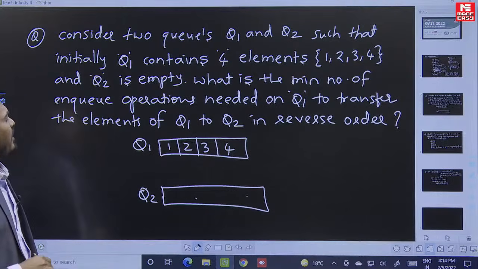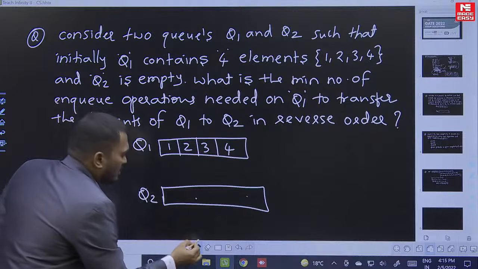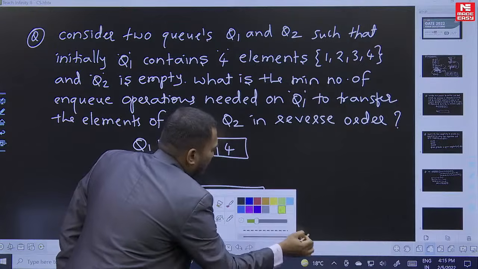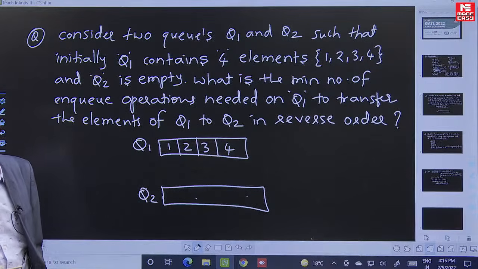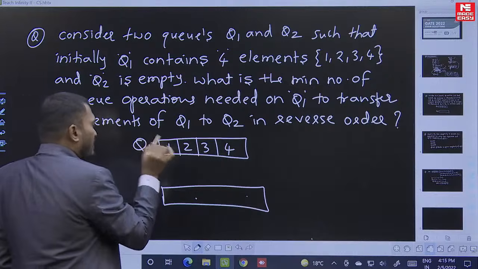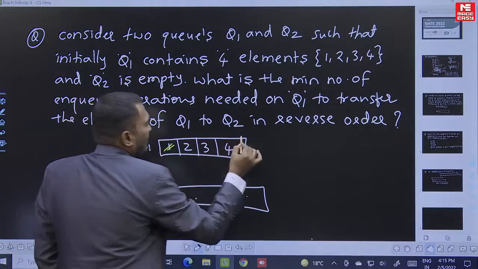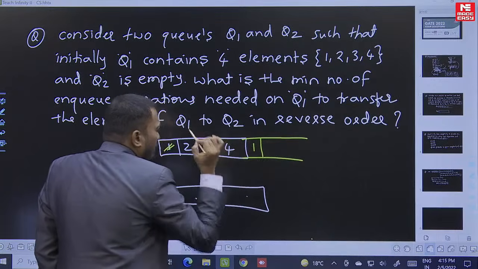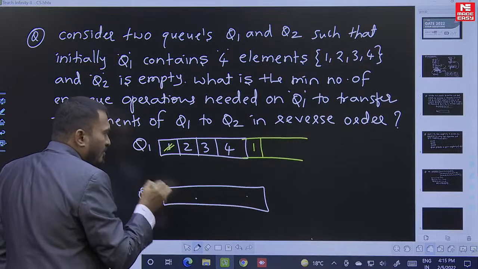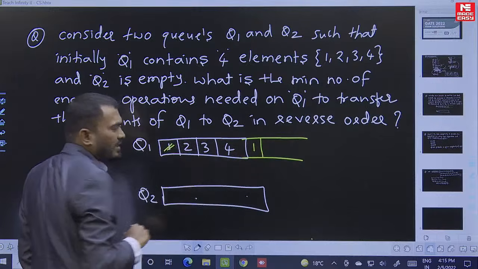Now tell me, first of all, he has not given the size of Q1. So how many NQ operations are you doing? I use a different color so that it is clearly visible. On Q1, how many NQ operations are we going to perform? Please understand here. First, I will delete this element and NQ it into Q1 only, because the first element I want is 4 here. So I am performing DQ and NQ here.